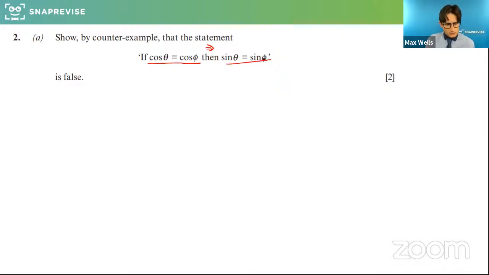Okay, any suggestions in the chat? Any ones that we could use here? And again, think along the same lines as the previous slide. So they've just used a different Greek symbol. Okay, they could have called it A and B or X and Y or X and Z or something. Yeah, any numbers. So again, if that Greek is confusing you, it's just algebra. It's just like calling it A and B.